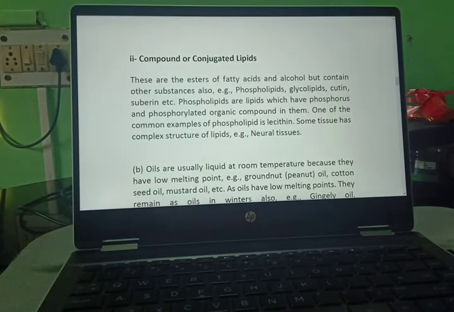Now compound or conjugated lipids. These are the esters of fatty acids and alcohol but contain other substances too. Examples are phospholipids, glycolipids, cutin, suberin, etc. Phospholipids are lipids which have phosphorus and phosphorylated organic compound in them. One of the common examples of phospholipid is lecithin. Some tissues have complex structure of lipids, that is neural tissues.